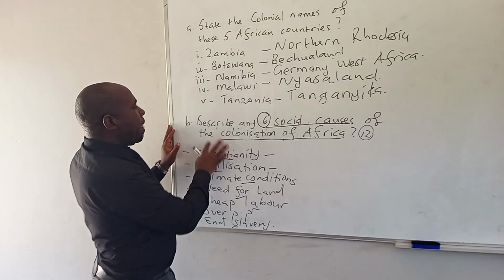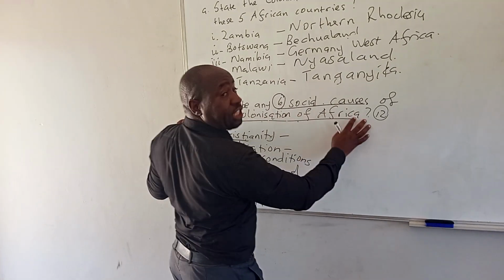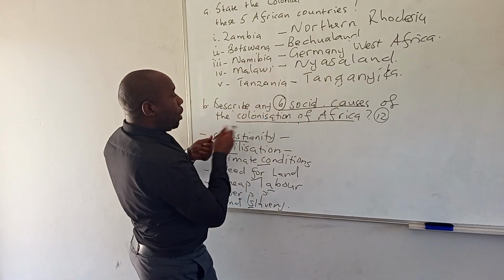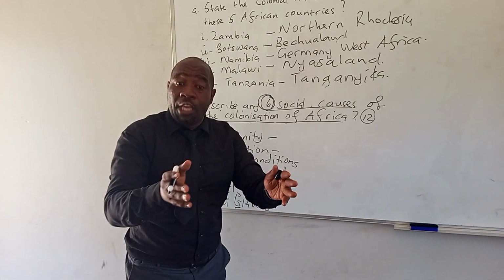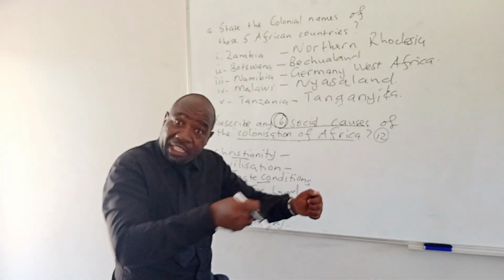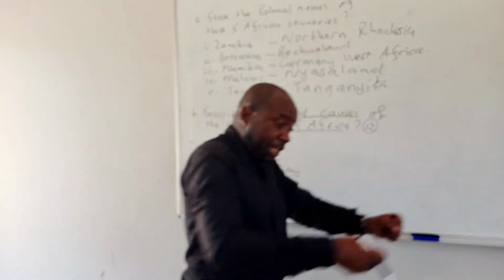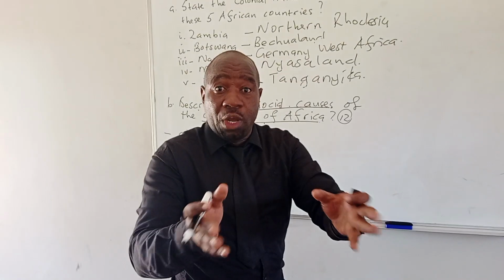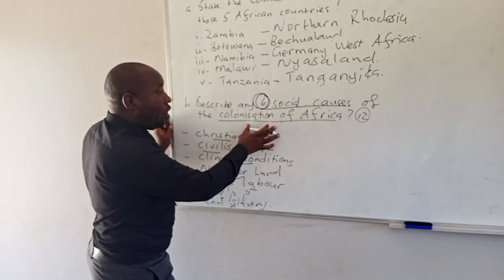Then number B: describe any 6 social causes of the colonization of Africa. So here we are going to describe any 6. Remember, when you're answering part B, 6 marks, it means you have to explain. You give a major point, B1, then an explanation, B2. So B1 plus B2, you get 12. So what were the social reasons that led to the colonization of Africa?